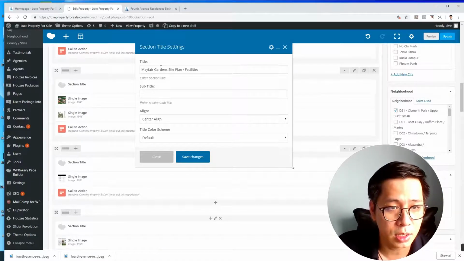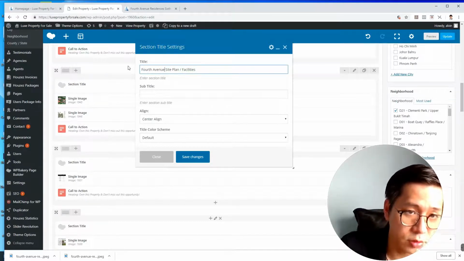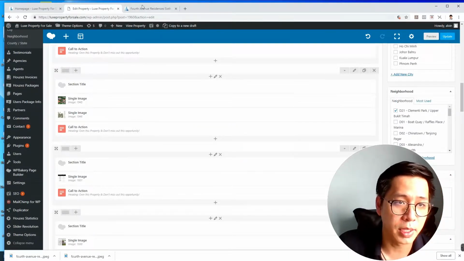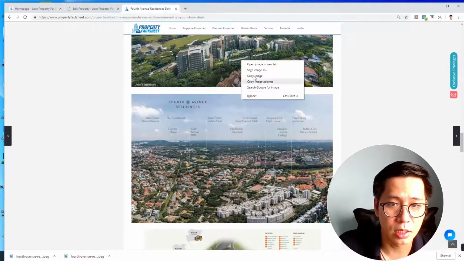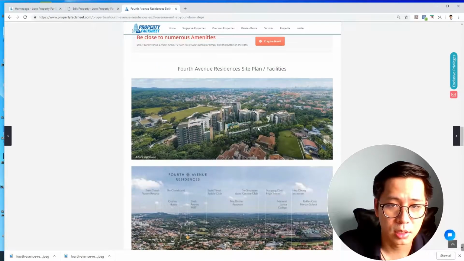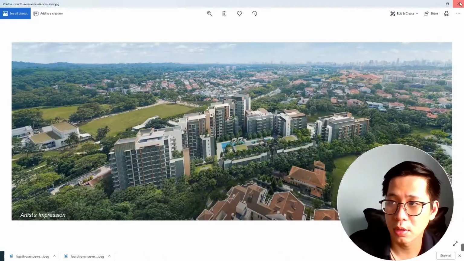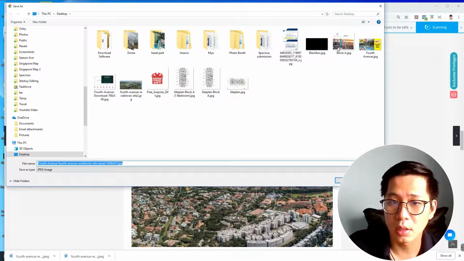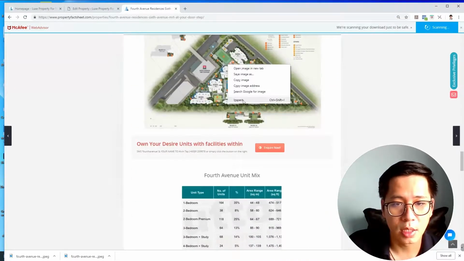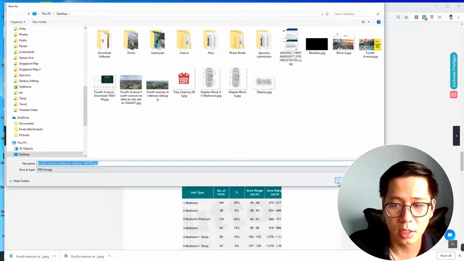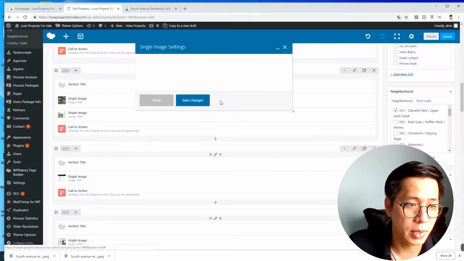Basically it will be the site plan and facility. 4th Avenue site plan and facility. So where's my site plan? Do I have any site plan over here? Yeah, you can see that. Oh, very nice site plan. Very big site plan. Save. Save. And save the image. Okay. So I need to amend the site plan.